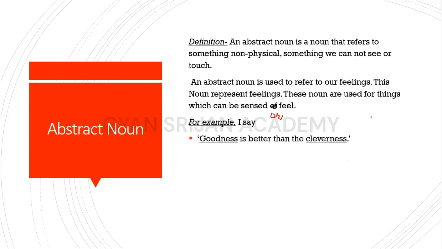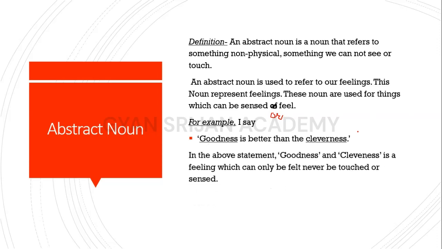For example, I say, goodness is better than cleverness. Here, goodness and cleverness both are abstract nouns because you cannot feel goodness or measure goodness, and it cannot be touched. It is just a non-physical quantity present in our minds which cannot be touched or sensed in any way. Cleverness is the same thing. In the above statement, goodness and cleverness are feelings which can only be felt, never touched or sensed. More examples: honesty, excitement, boredom, goodness, etc.